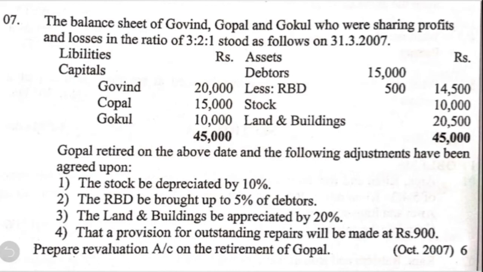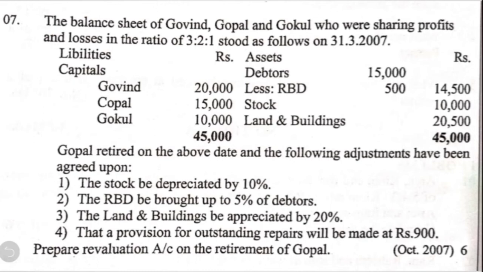It is similar to the first chapter, that is admission of a partner, with one difference. In case of admission of a partner, whatever the difference you get, either the net profit or net loss, it is to be transferred to only the old partners' capital account in the old profit sharing ratio. But in case of retirement, whether there is net profit or net loss, it has to be transferred to all partners' capital accounts in the old profit sharing ratio. Okay, let's see this question now.